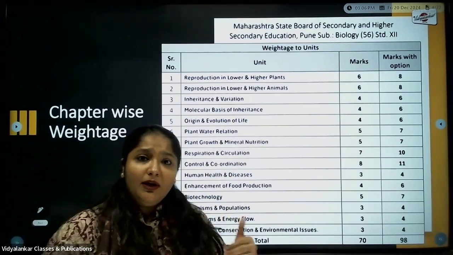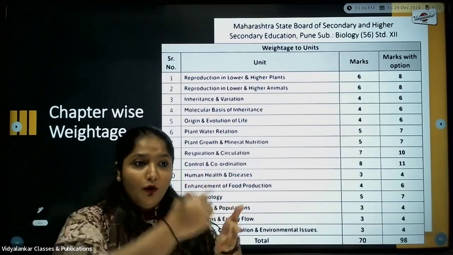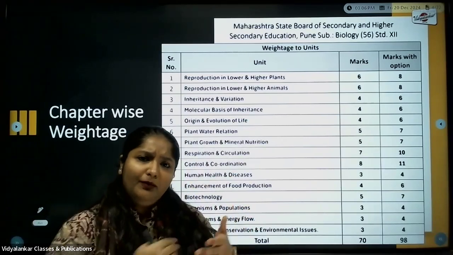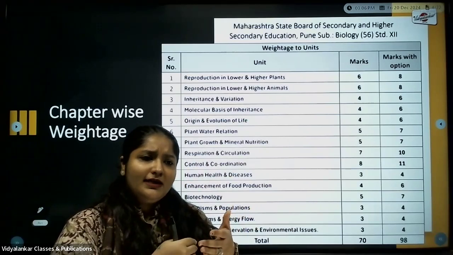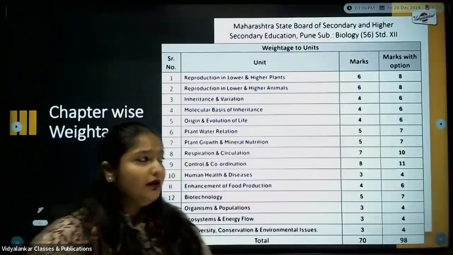Okay. Next, with respect to reproduction in lower and higher animals, the infertility part, wherein you have techniques, you have birth control measures. Under birth control measures, there is temporary, there is permanent. So see to it that you go through the temporary one. The list goes long. Mechanical means are there. Next, natural methods are there. Pills are there. So see to it that you focus on these corners.